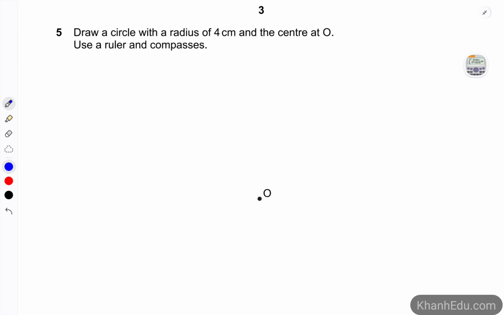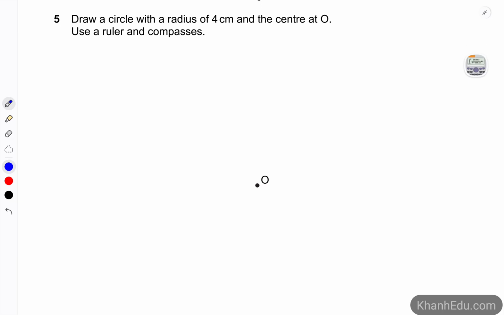Alright, number 5. Draw a circle with a radius of 4 centimeters and the center at O. Use a ruler and compasses. So when we have compasses, we open it to 4 centimeters, and then we make a circle like this. Alright.